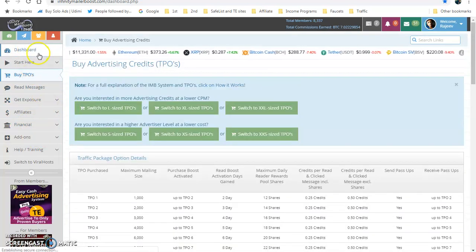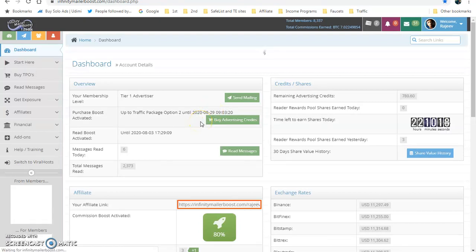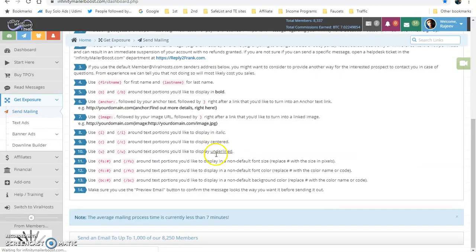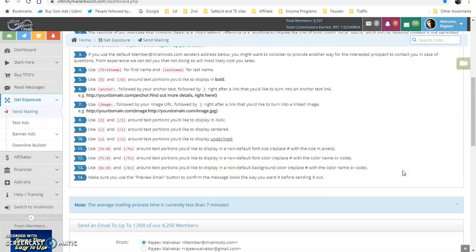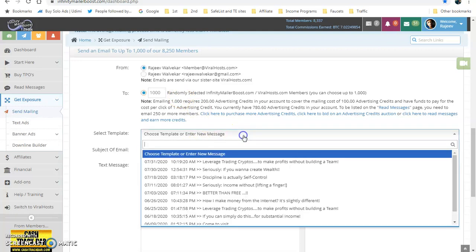That's it. Now I want to show you how to send a message. Once you click on the dashboard, I think I can send to 1,000 people here. Now click on this Send Mailing. See, now email up to 1,000 or 8,000. I can send to 1,000 people here, and every day I can send to 1,000 people. Come below here. There are already my saved messages here. I can select that, and see here, these messages will also be saved here.